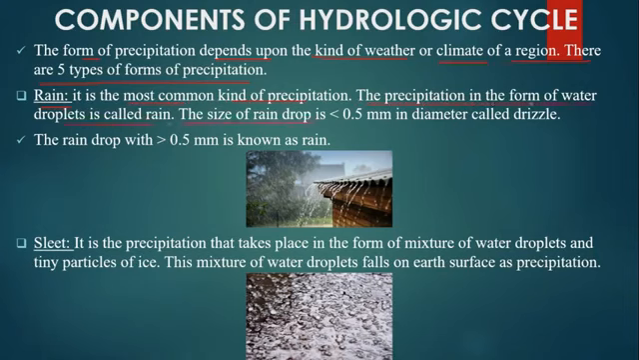A raindrop with a size of less than 0.5 mm in diameter is called drizzle. A raindrop with more than 0.5 mm is known as rain. Next is sleet. It is the precipitation that takes place in the form of a mixture of water droplets and tiny particles of ice. This mixture falls on the earth's surface as precipitation.